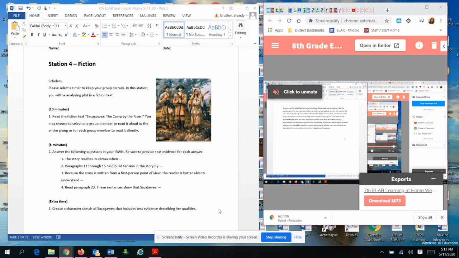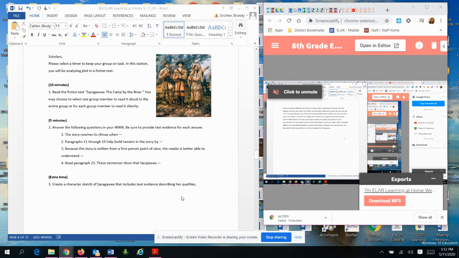For the first 10 minutes, of course, the time is just a suggestion, it's saying to read the fiction text, which I will be reading to you, Sacagawea, the Camp by the River. You may choose to select one group member to read it aloud, I guess that's me, and for the entire group, or each member can read it silently. So I'll be taking care of that for you. You're welcome. And then for 5 minutes, number 2, it says to answer the following questions on your IRWN.